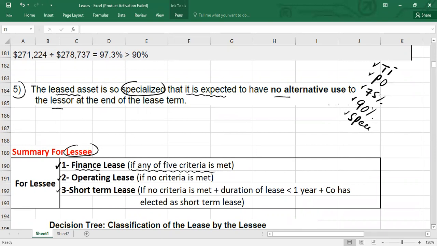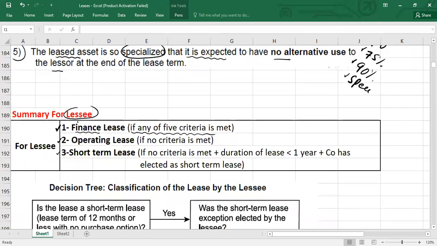If any one criteria is met, we say it is a finance lease for lessee. Second, if no criteria is met, we say it is an operating lease for lessee. What the accounting is, we will discuss later, but this is the classification.